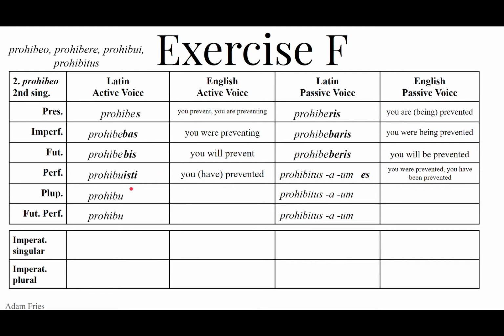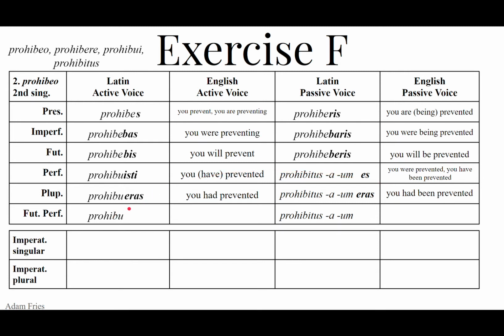Pluperfect active has the tense marker era, and then we'll put the personal ending s to get eras. It is the same as the imperfect of sum, which we're going to use as a helping verb right here. The translation of the active pluperfect is you had prevented. And then, as I said, the imperfect of sum is used as the helping verb for the pluperfect passive, just as it is used as an ending on the pluperfect active. So, prohibitus, a, um eras. You had been prevented.